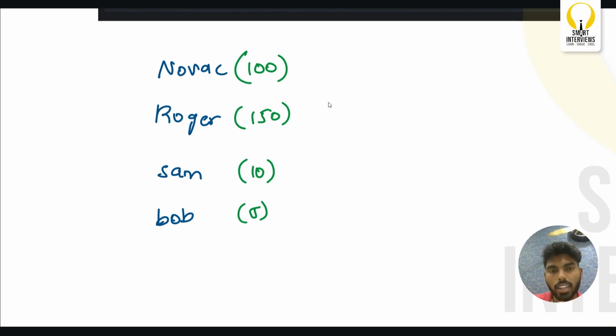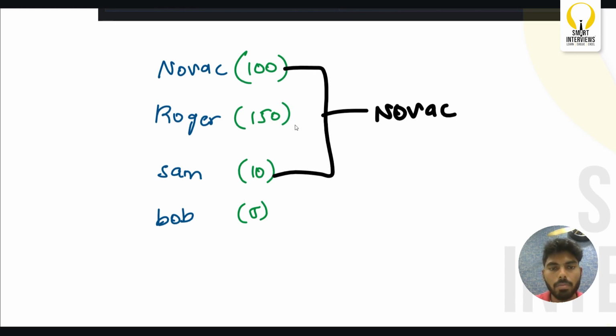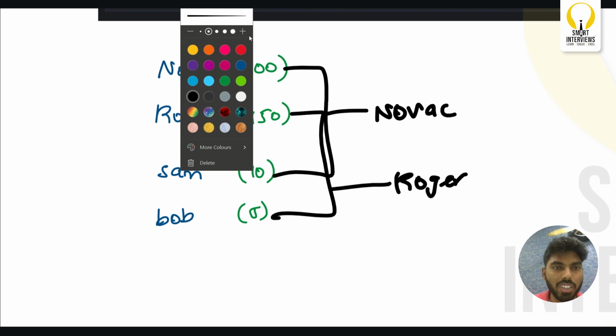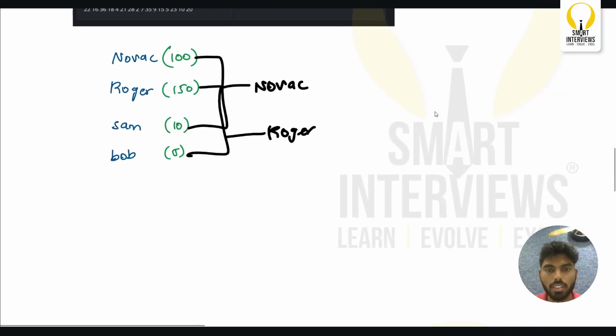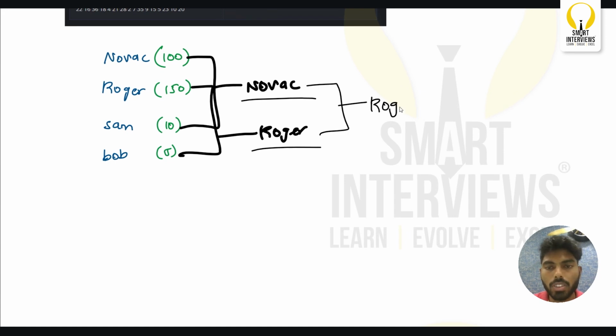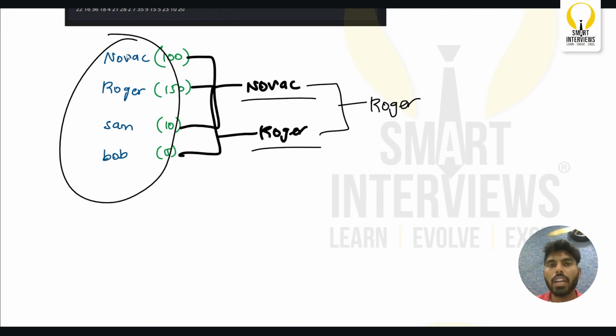So if you see the tree level, here, Novak and Sam, Novak is winning here, and Sam and Roger, Roger is winning here. I need to decrease the size. Okay, basically, Novak has won the game, Roger has won the game, and Novak and Roger, who is going to win the game? Obviously, Roger, right? But if you see here, this is the initial pairing that we have set.